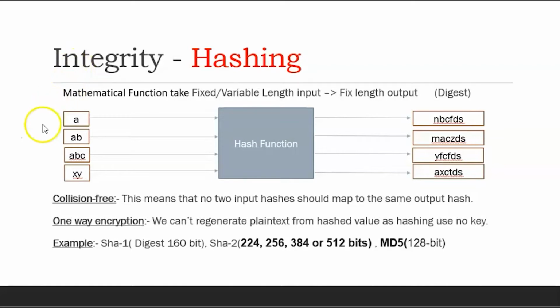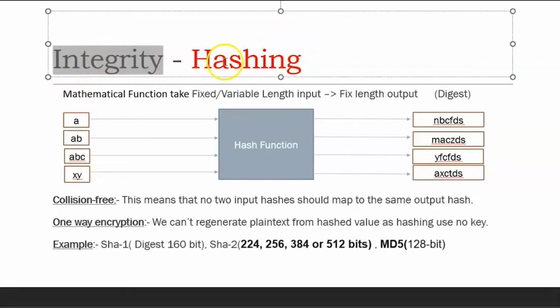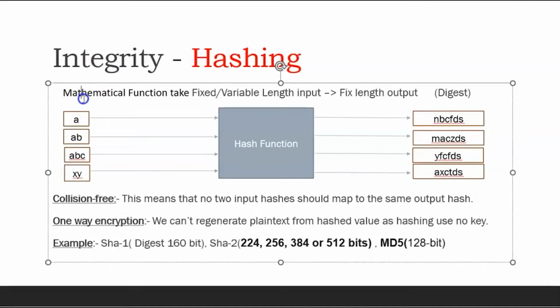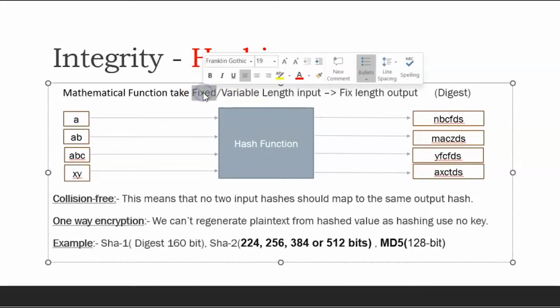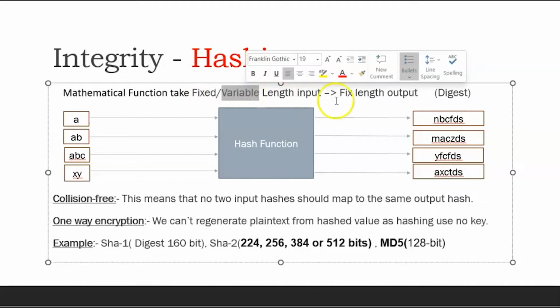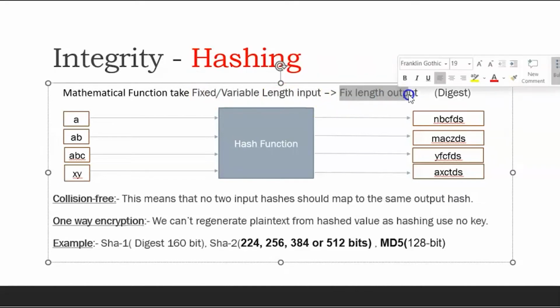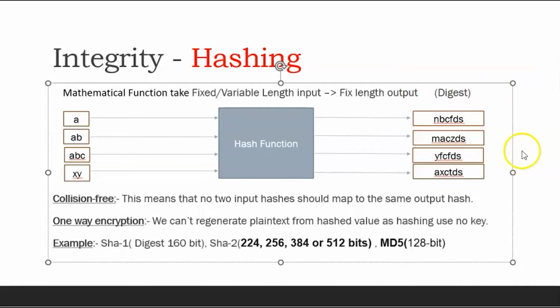As we have seen, encryption needs a key, and now we move to integrity, where hashing is the solution. Hashing is a mathematical function that takes a fixed or variable length input and gives a fixed length output. Very important: the output is always fixed length, and we call the output a digest. The length of the input can be variable, but the output is always fixed length.